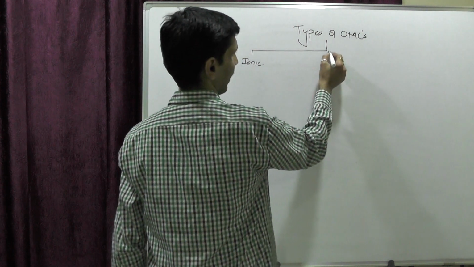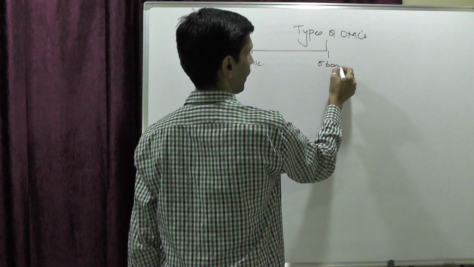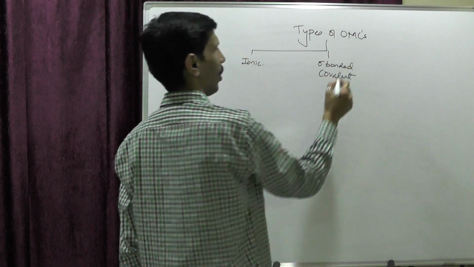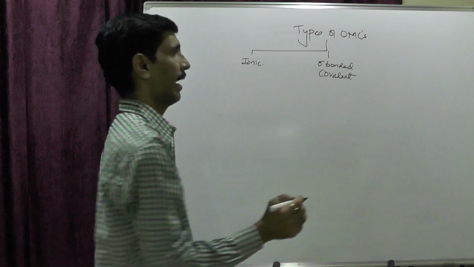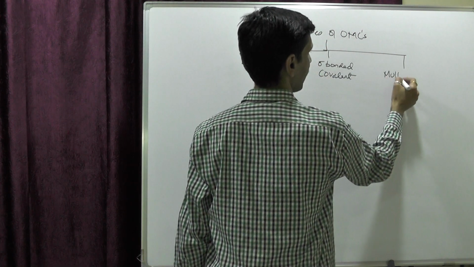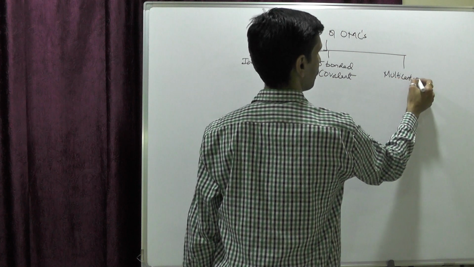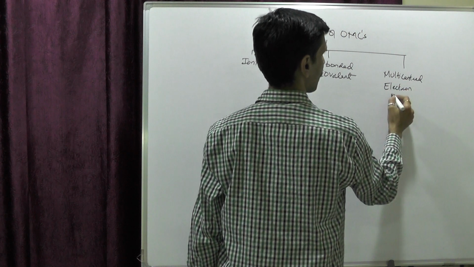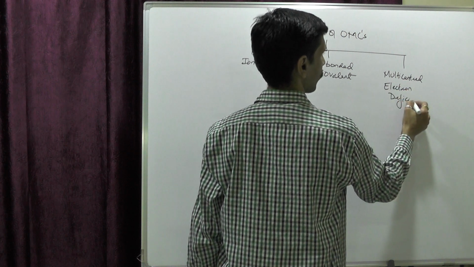The next category is sigma bonded covalent organometallic compounds. And the last one, the third category, is multi-centered electron deficient organometallic compounds.